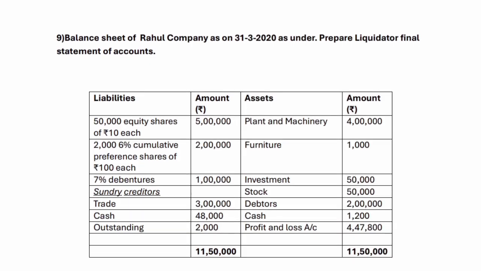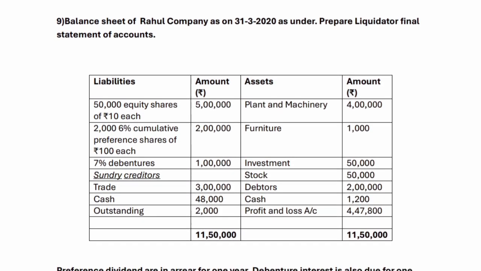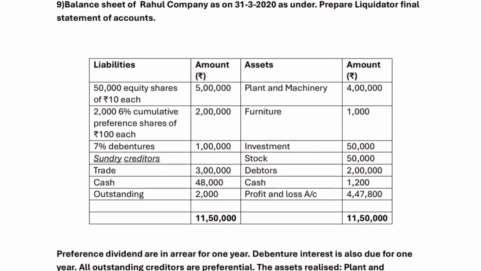Question number 9. Balance sheet of Rahul Company as on the 31st of March 2020 is as under. Prepare liquidator's final statement of accounts. Go through the balance sheet.